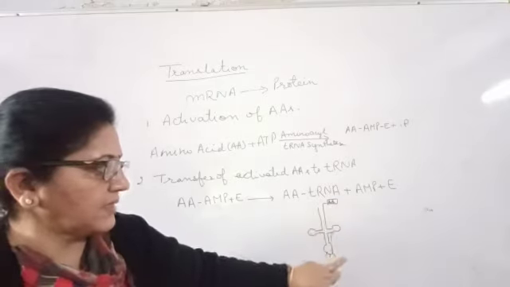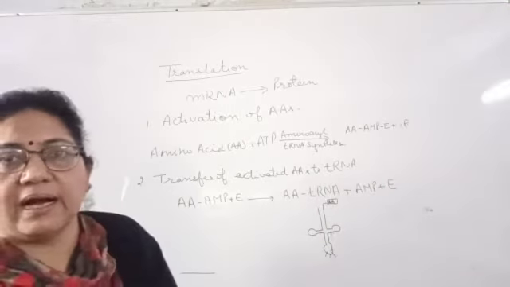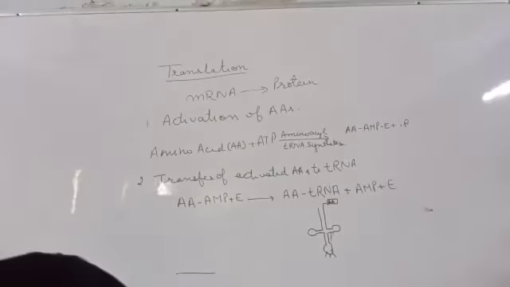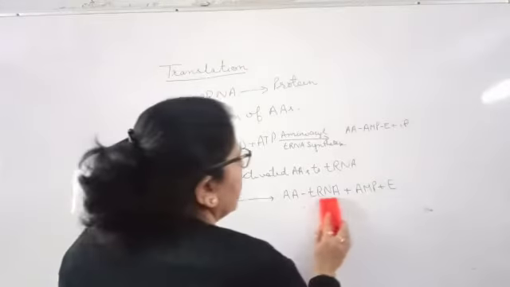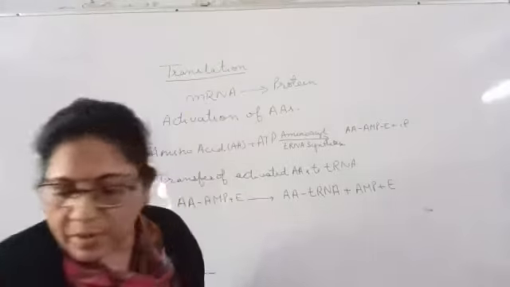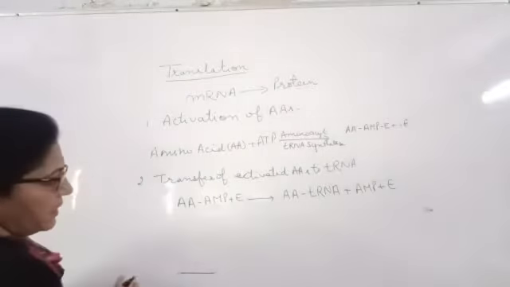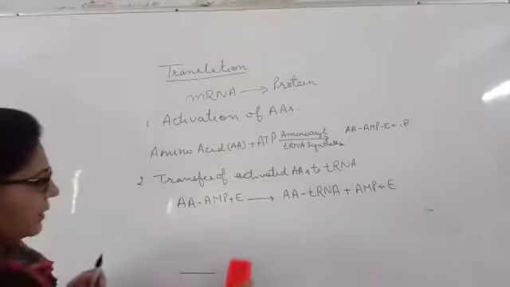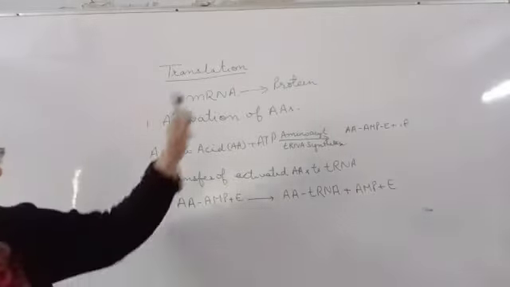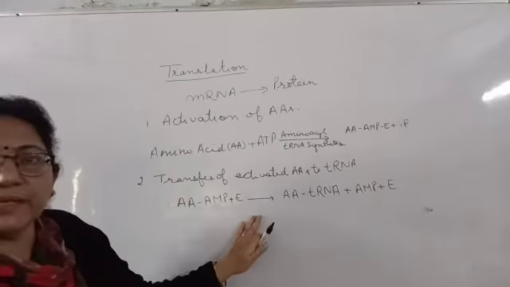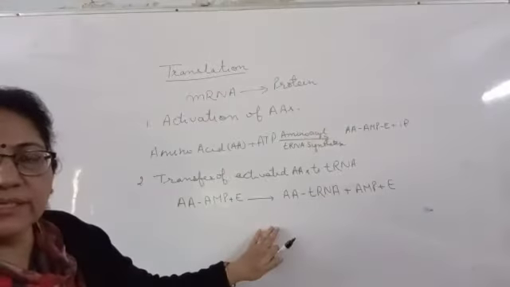This is called an activated tRNA. After the tRNA gets activated, it reads the codon on the mRNA by its anticodon. These are your preparatory, introductory steps before protein synthesis.